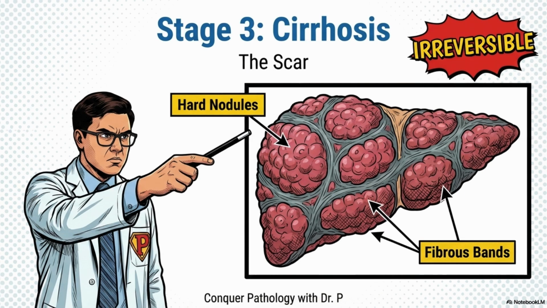Finally, we reach the end of the line, stage 3, cirrhosis. This is the scar. Look at the liver now. It's not yellow and soft anymore. It is full of hard nodules separated by fibrous bands. The liver structure is destroyed. And the most important word in this slide, irreversible.